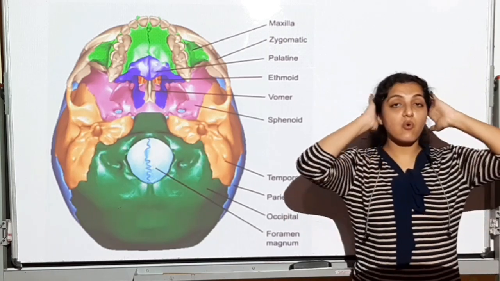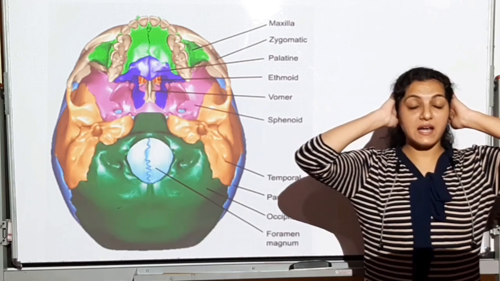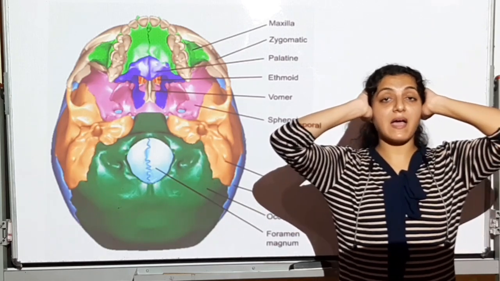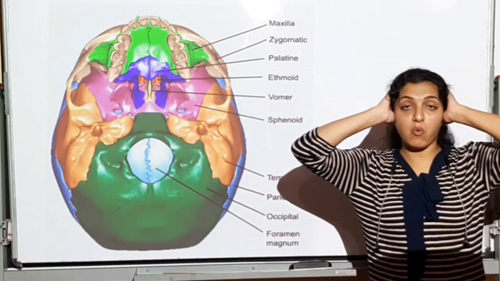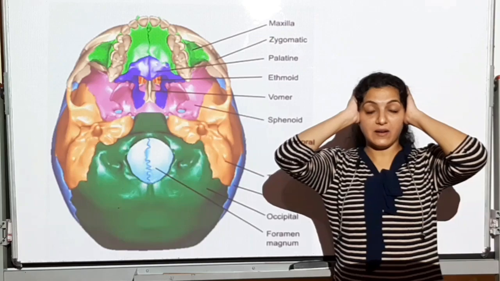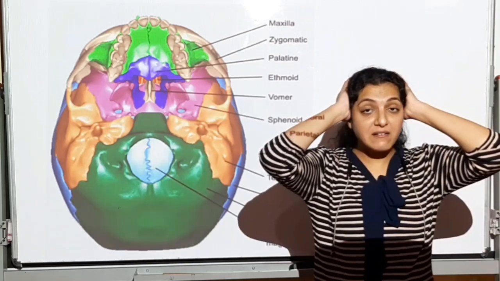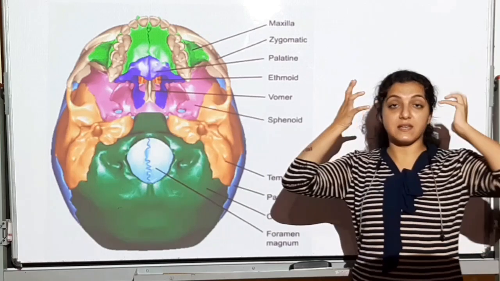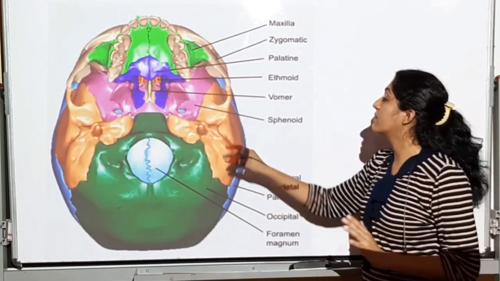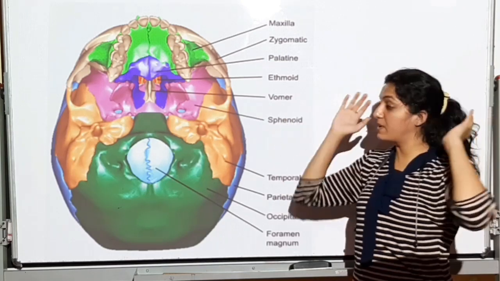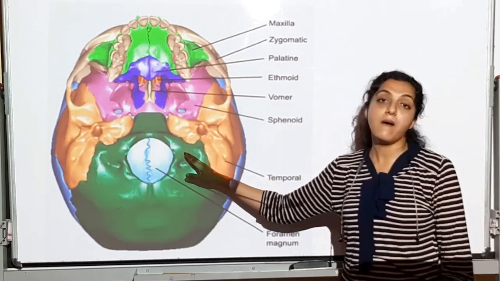If I keep my hands just above the ears like this, I can say I am keeping my hands on the temporal bones or on the temporals. Alright, so these temporals are located laterally, at the sides, inferiorly and laterally, whereas frontal and parietal are here, and occipital is at the back and inferiorly.